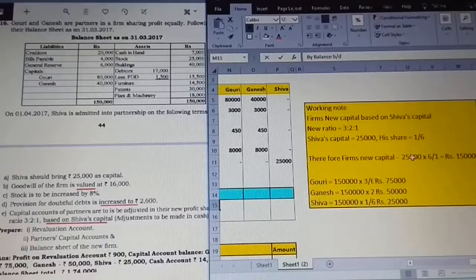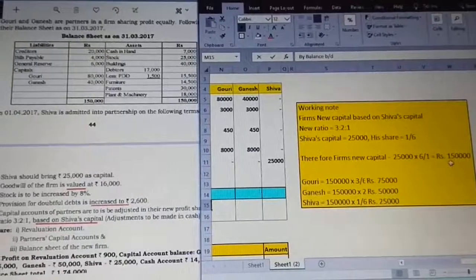Therefore 25,000 into 6 by 1. That 1 by 6 is just upside down, so your denominator will be taken as a numerator and your numerator as a denominator. Calculating this, I get 1,50,000.